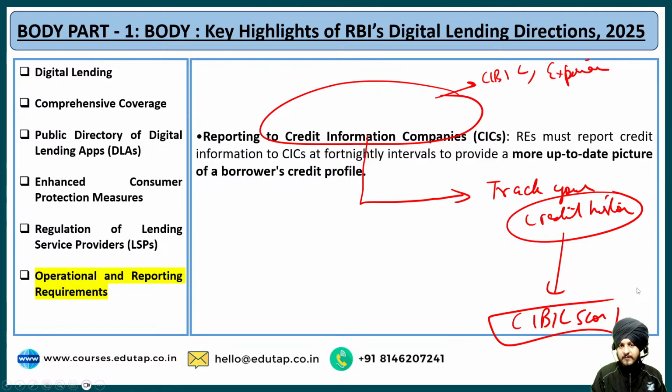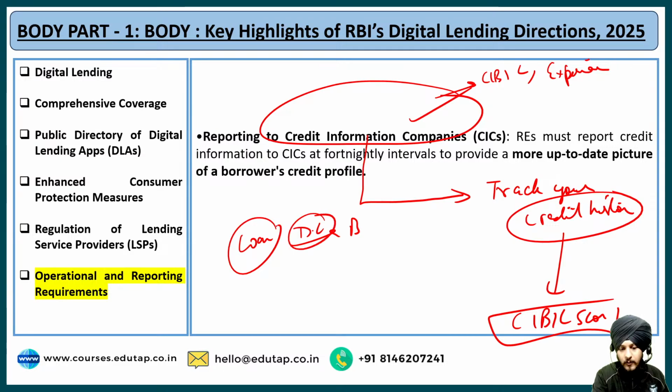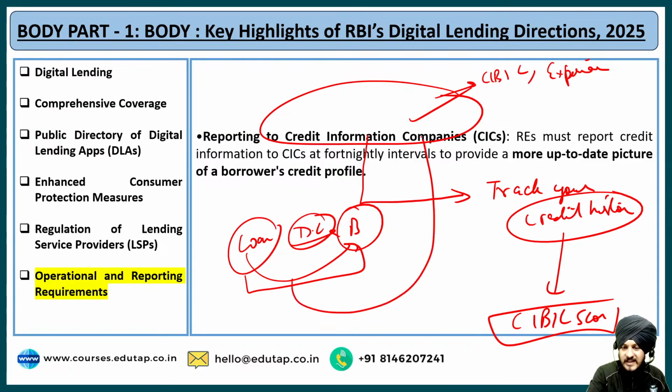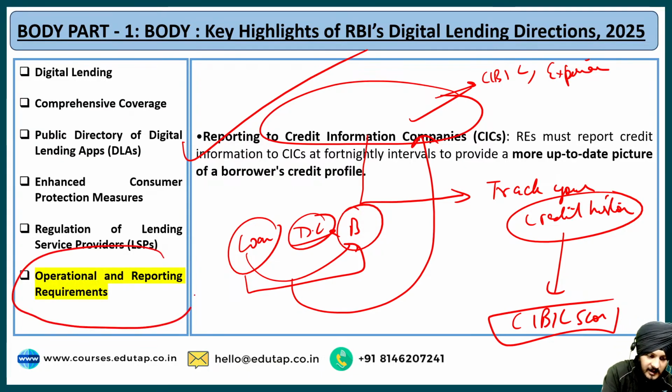What these REs, which means the banks, have to do is that they are mandated to report to these CICs. For example, let us say you have taken a loan from a certain bank through a digital lending platform. The moment you take the loan, the bank has to provide this information with respect to the loan to the credit information companies, so that they have the most updated picture of a borrower's credit profile. That is the intention behind it, and that is why we have this specific provision. I hope it is clear how this is part of the operational and reporting requirements under the digital lending directions.